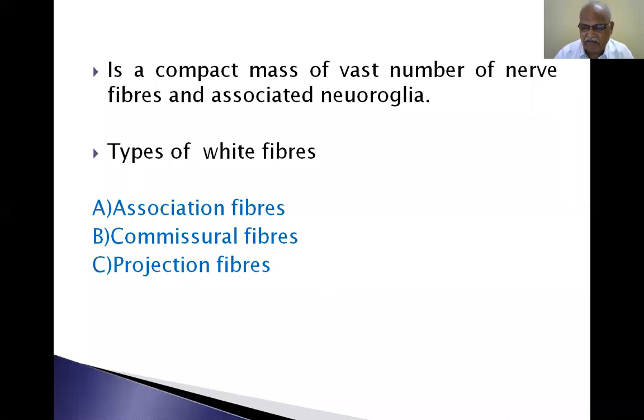Whereas in the brain, the outer part is gray matter and the inner part is white matter. Gray matter is composed of neurons, the structural and functional unit of the nervous system. White matter is nothing but fibers coming from the neurons.